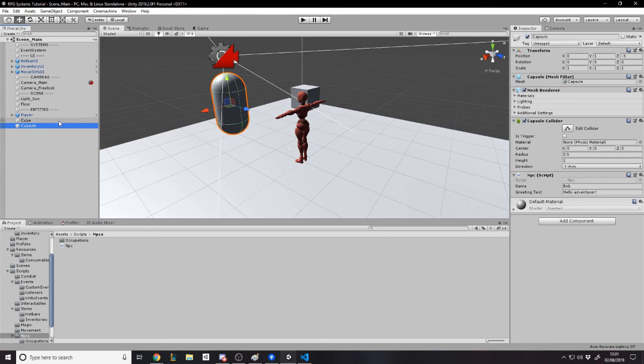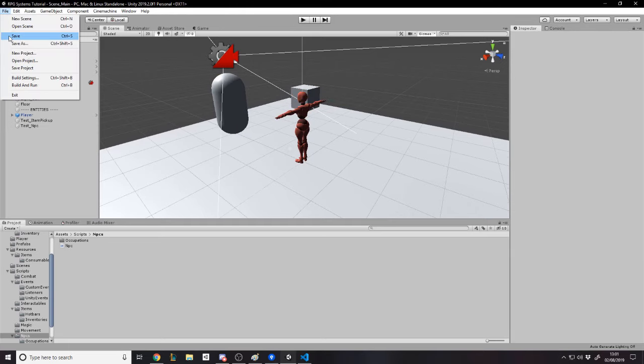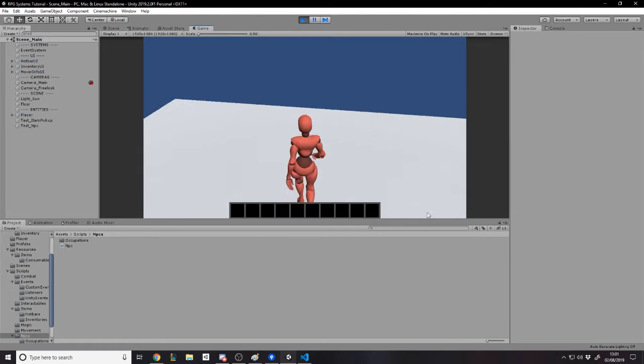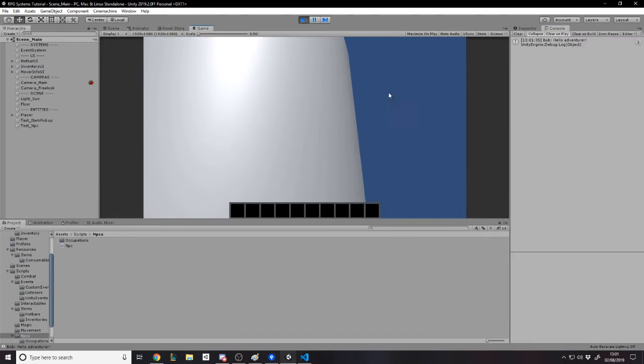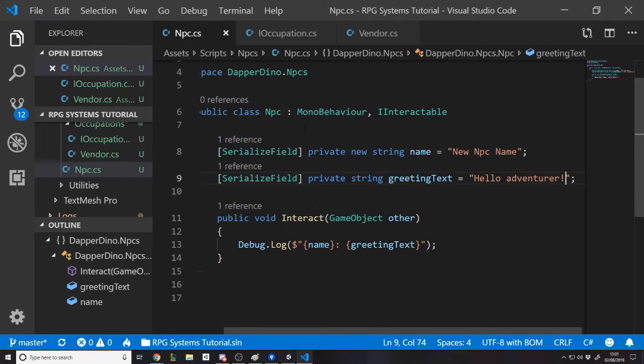Okay, so we're going to call this test_NPC, and we're going to call this test_item_pickup. So now if we interact with Bob, it's going to say in the console, "Bob: Hello adventurer."